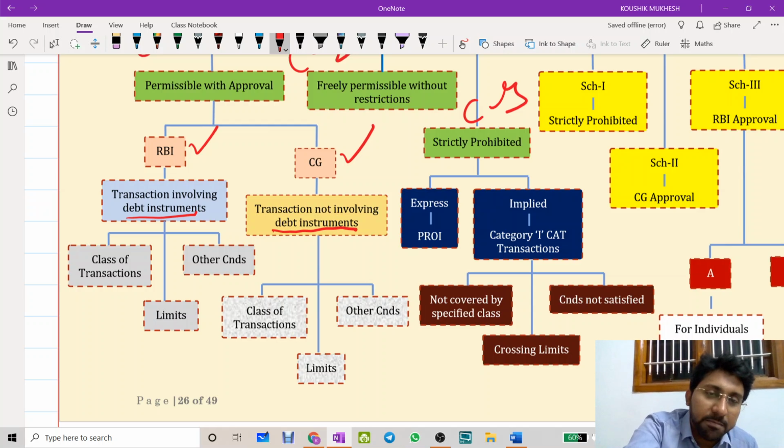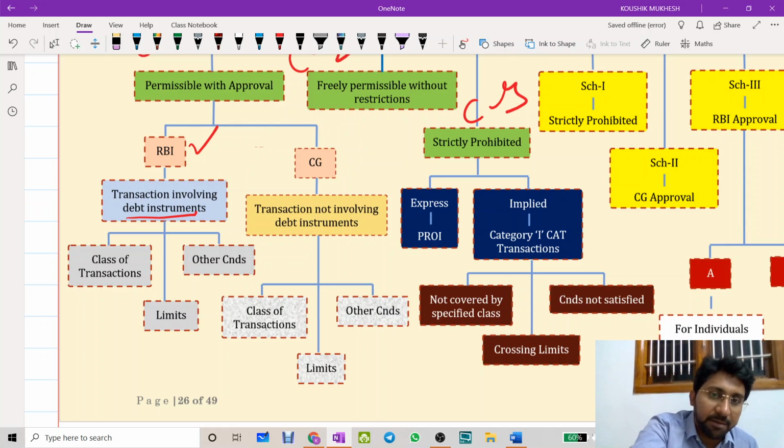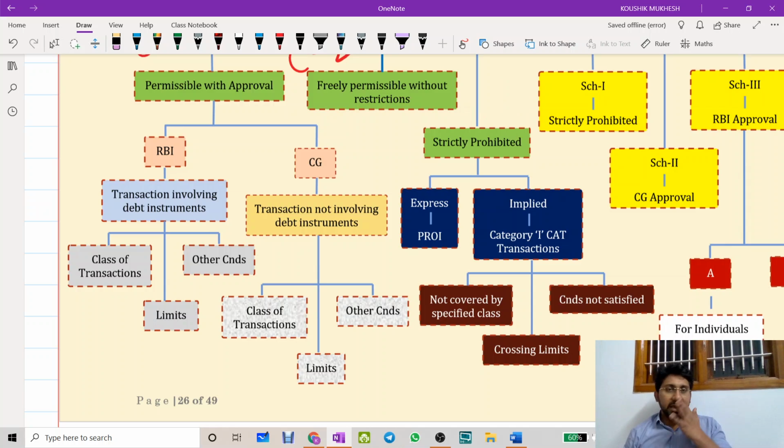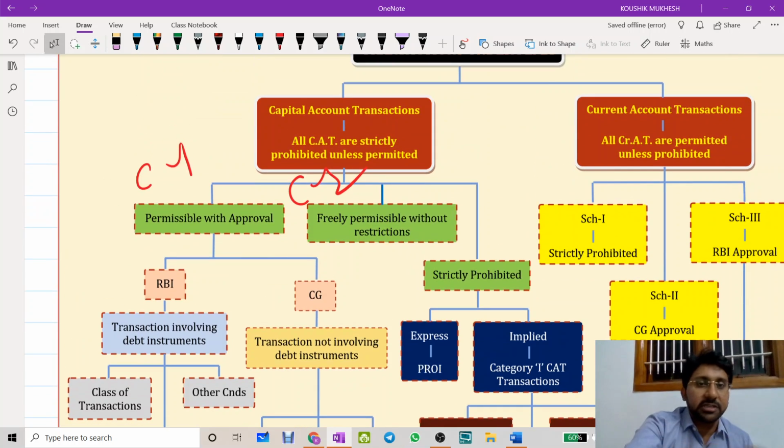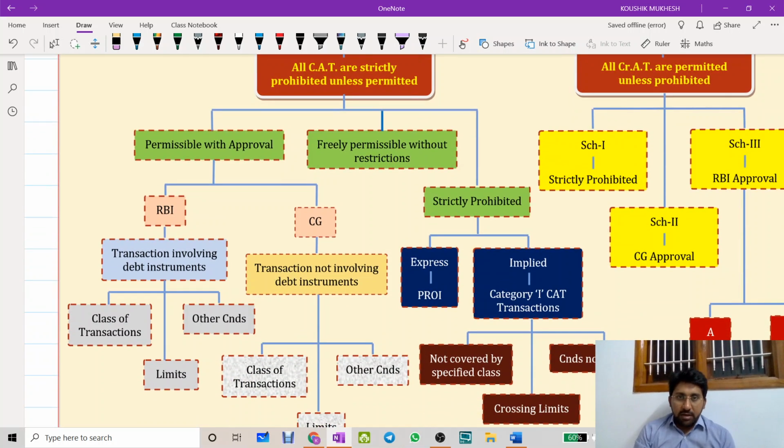This is an amendment brought out by the 2019 amendments to the FEMA, and this is applicable for the first time for the June 2020 examination. So make sure that you are thorough with this particular point. This is an amendment area. Chances are there to be asked in the exam. So first listen carefully. Capital account transactions are popularly categorized and divided into three categories. Number 1, permissible with approval, freely permissible, and strictly prohibited capital account transactions.